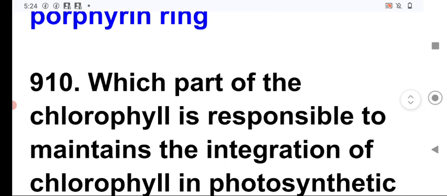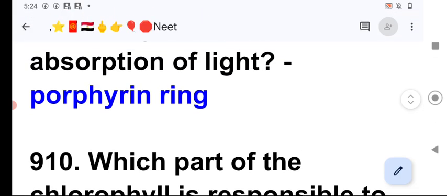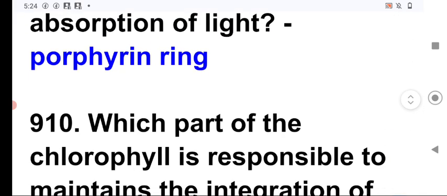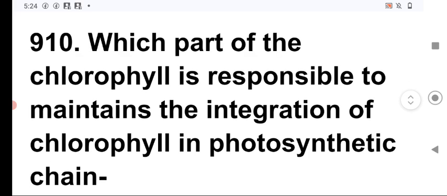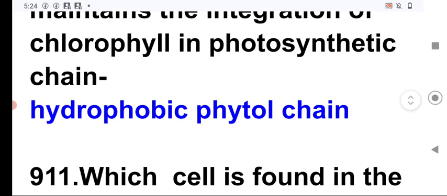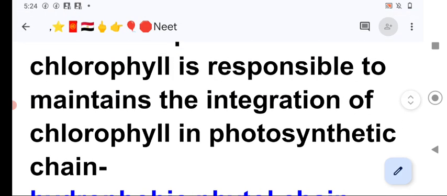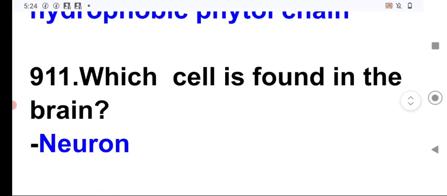And we know that chlorophyll absorbs the sunlight during the process of photosynthesis, and it is due to the presence of the porphyrin rings inside the chlorophyll. Next question. Which part of the chlorophyll is responsible to maintain the integration of the chlorophyll in the photosynthetic chain? It is the hydrophobic phytol chain, which is responsible to maintain the integration of the chlorophyll in the photosynthetic chain.